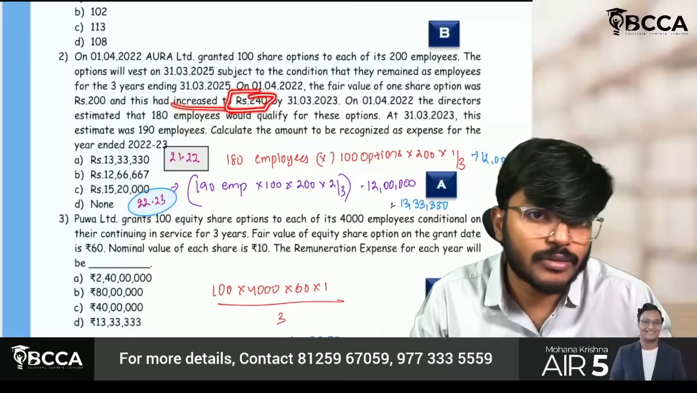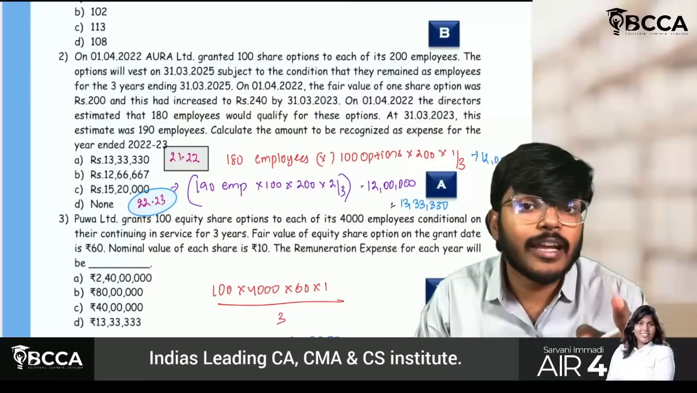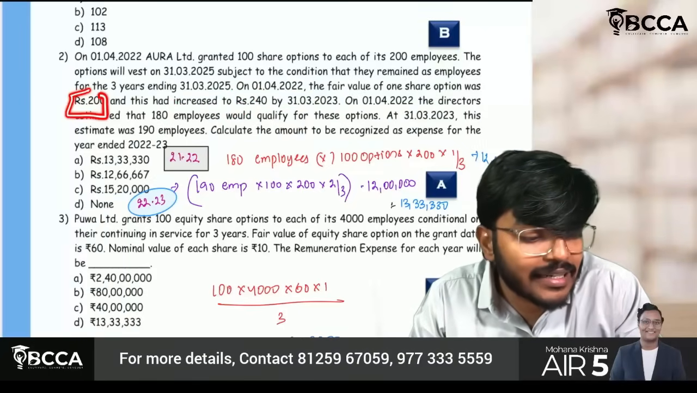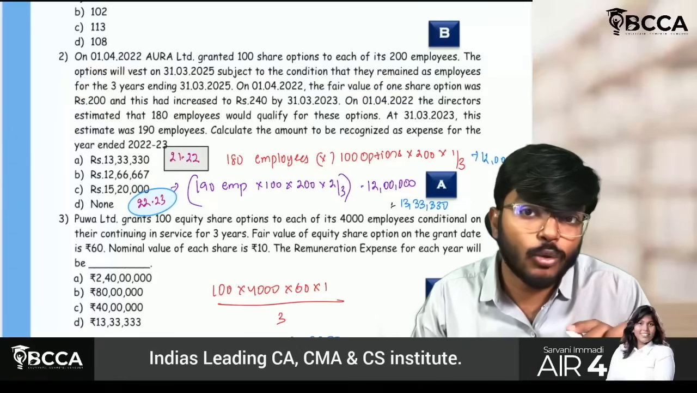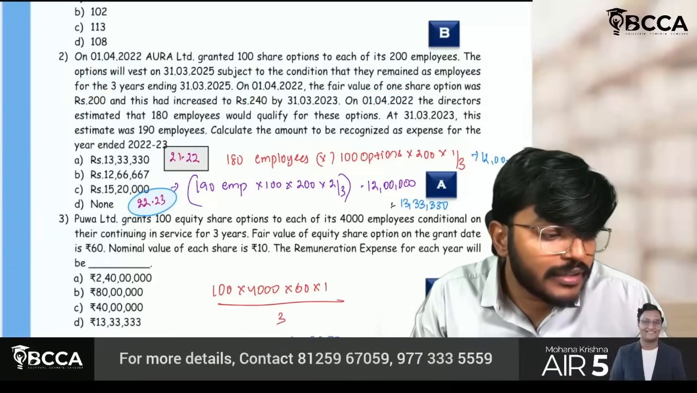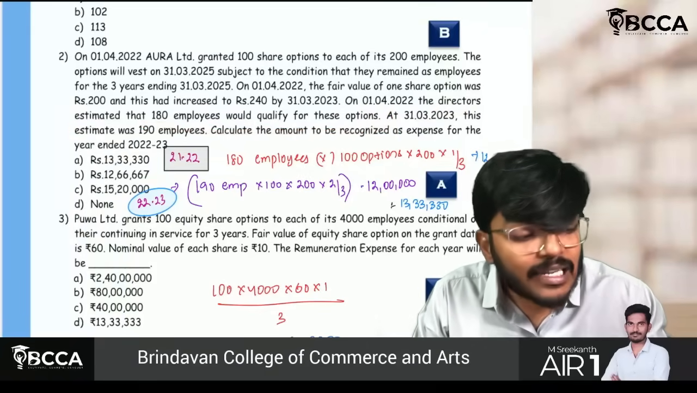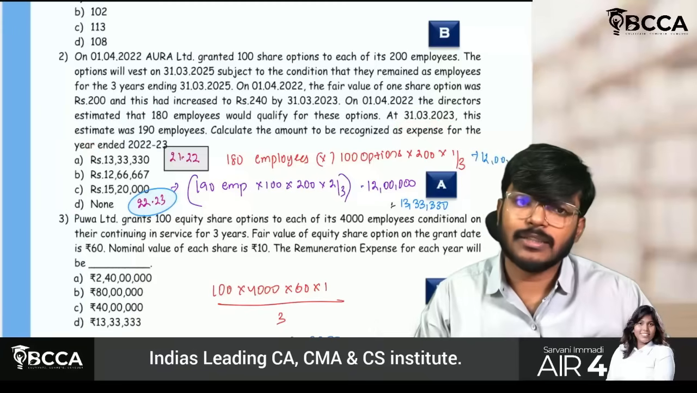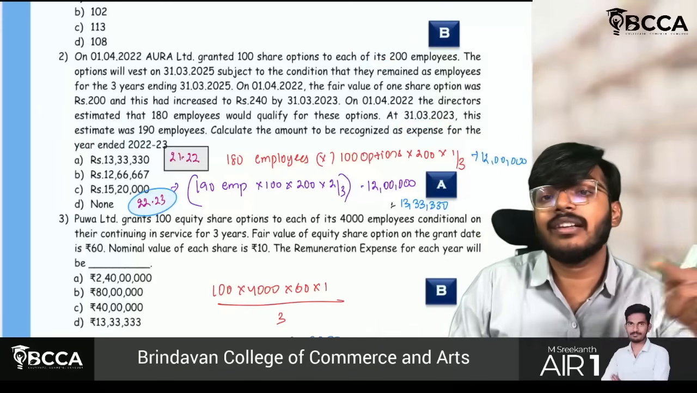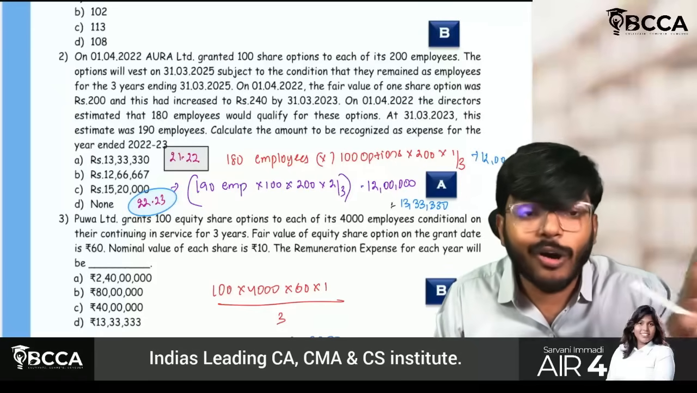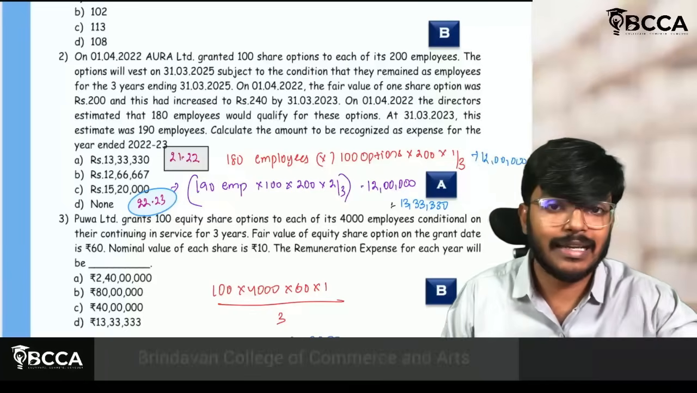This is irrelevant, that's what I'm saying. Fair value of option on each reporting date is ignored. You have to take the fair value of option on the grant date. Grant date is this. They are saying on this date the fair value is 200 rupees. Next, on 1/4/22, the directors estimated that 180 employees would qualify for these options. At 31st March 23, this estimate was 180 employees. You have to take not 200 employees, but how many employees will remain in the organization for the next 3 years. They have to remain for all three. Only for those employees who have remained for all three will we be giving the shares.